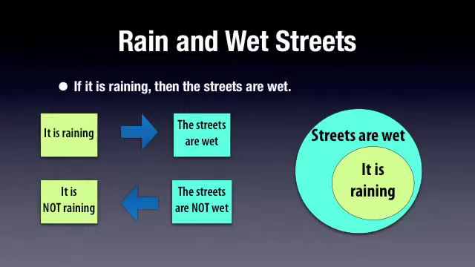There are ways that the streets can be wet and have it not be raining. Our classic explanation is a water balloon fight. Okay? So if you know the streets are wet, you can't tell for sure that it's raining. But if you know the streets are not wet, you're outside the blue circle. You're certain that you're outside the yellow circle. So if the streets are not wet, you know it is not raining.